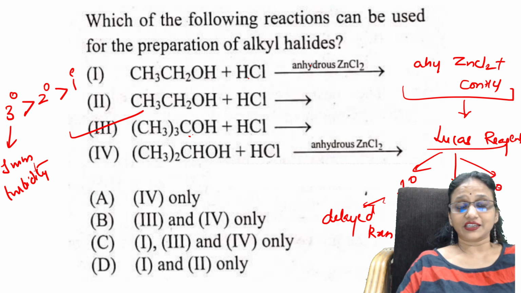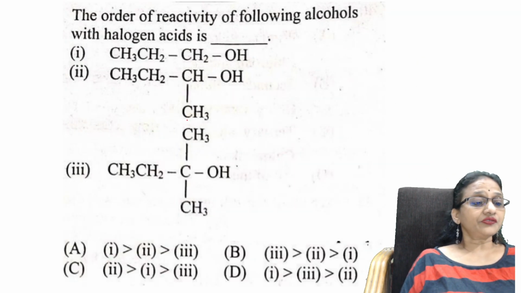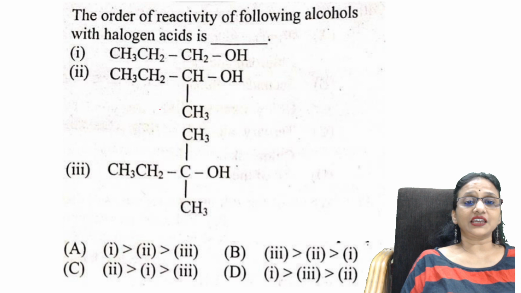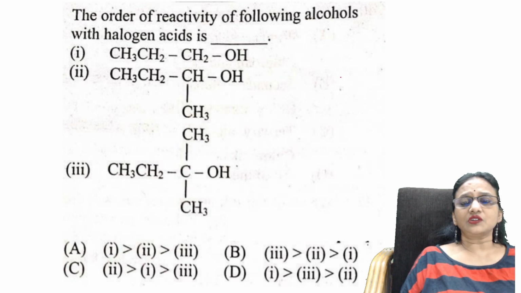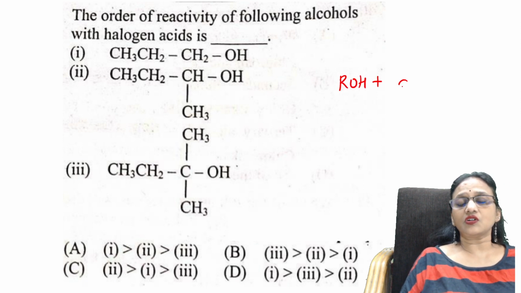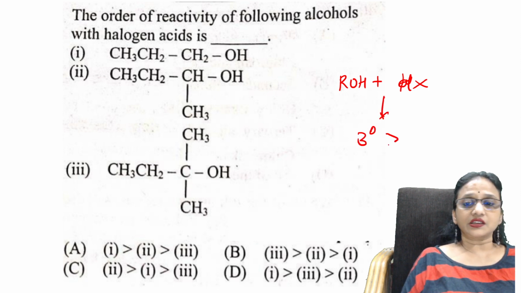Next question. The order of reactivity of the following alcohols with halogen acids. Just now I said, students, that for alcohol plus HX the order is 3 degree greater than 2 degree greater than 1 degree.